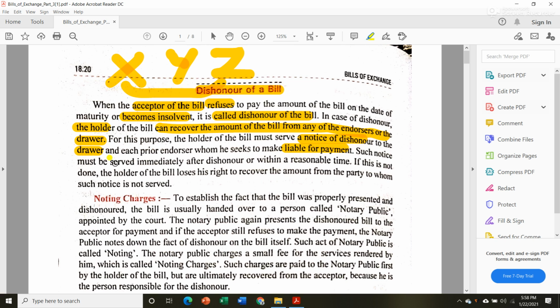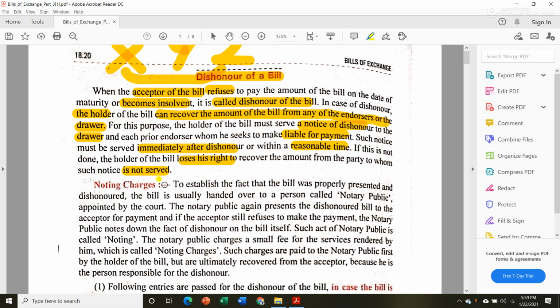Such notice must be served immediately after dishonor or within a reasonable time. It's not like he heard today that his bill got dishonored, then waited for one or two years thinking he will serve notice after some time. That cannot happen. He has to do that immediately or within a reasonable time. If this is not done, the holder of the bill loses the right to recover the amount from the party to whom such notice is not served, because unless he serves notice immediately, he cannot claim after two or three months asking for his money. He cannot do that.